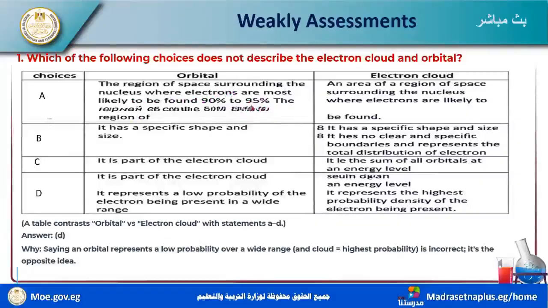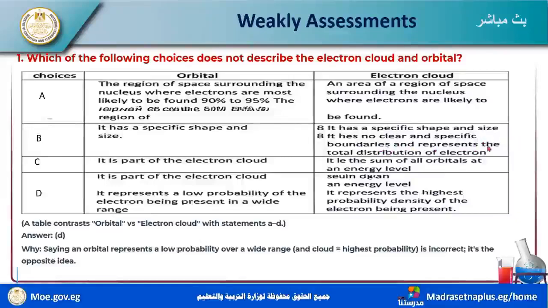These electrons may be in these regions, and an area specifies where electrons are not. This is right. B: it has specific shapes and size. Okay, it's correct.